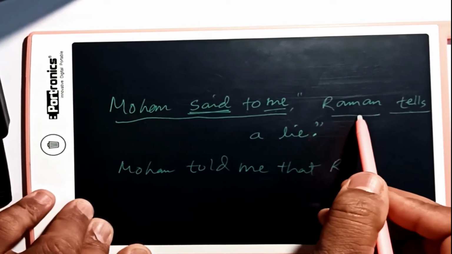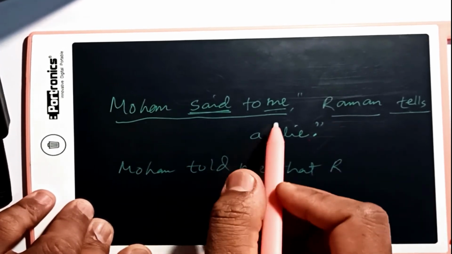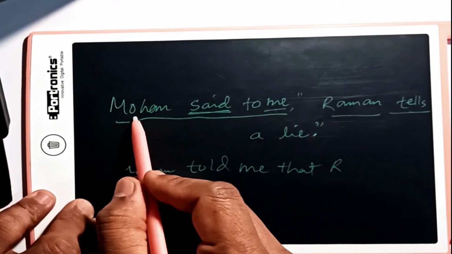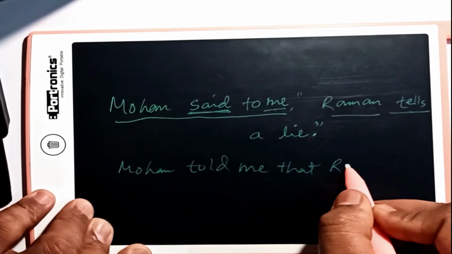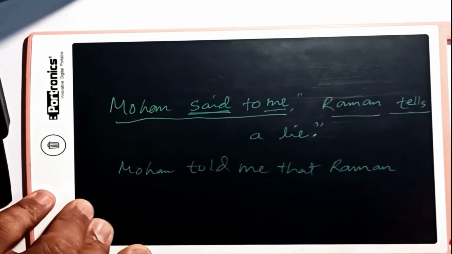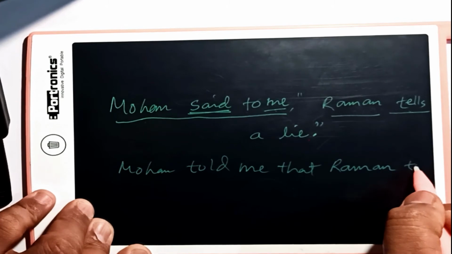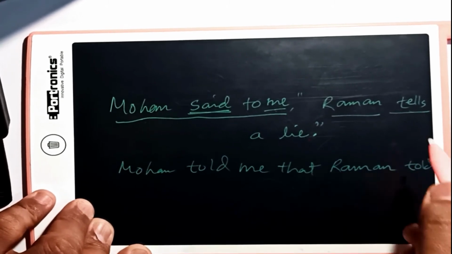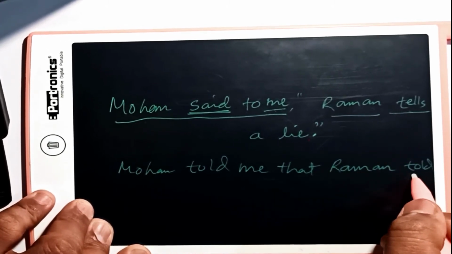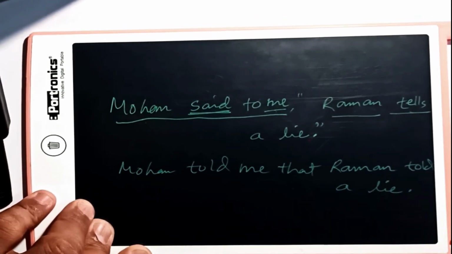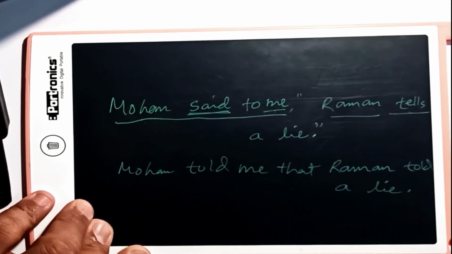He is a completely different identity. That's why we don't try to change or affect this word. Raman will remain as Raman. Mohan told me that Raman. Now tells will turn to simple past tense, told a lie. It is this much simple.